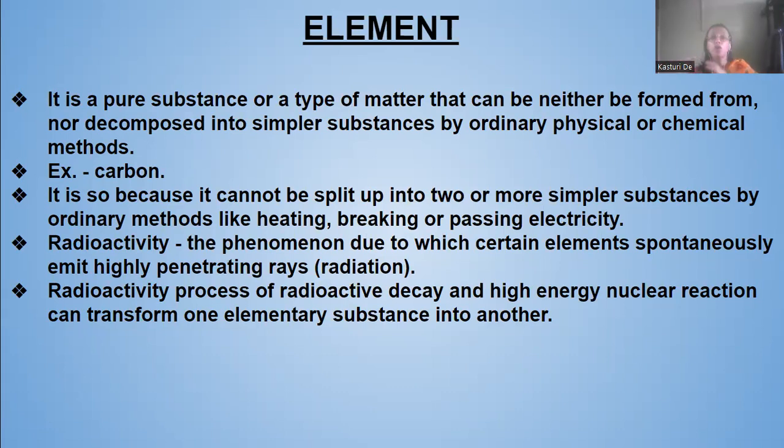That means some complex physical or chemical process could be used to break this pure substance, or to create these elements. For example, carbon.